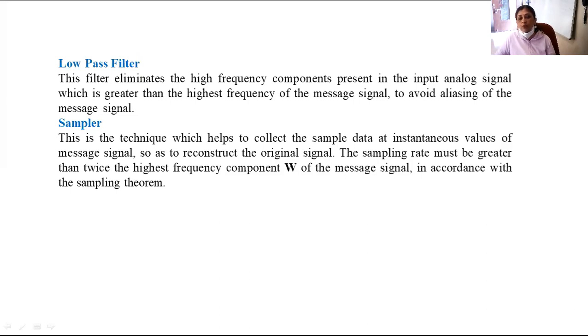Now, in pulse code modulator, the sampler is an electronic circuit which converts a continuous time analog signal into a discrete time signal, and this conversion is carried out at the Nyquist sampling frequency. Why is it carried out at the Nyquist sampling frequency?